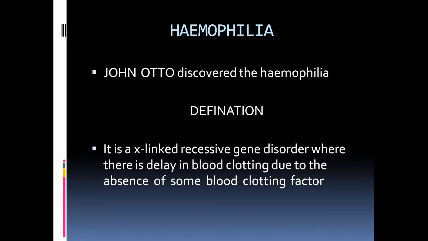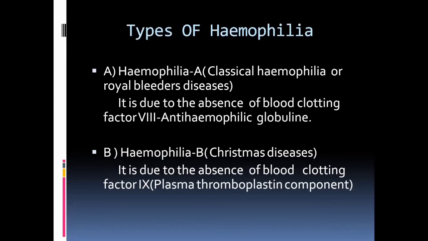Here blood clotting takes very long or is delayed due to the absence of some factor, which is called hemophilia. If the blood clotting takes place within the normal time, that person is a normal person, but if blood clotting does not take place in the normal time, or there is a delay of the clotting time, that person is suffering from hemophilia.